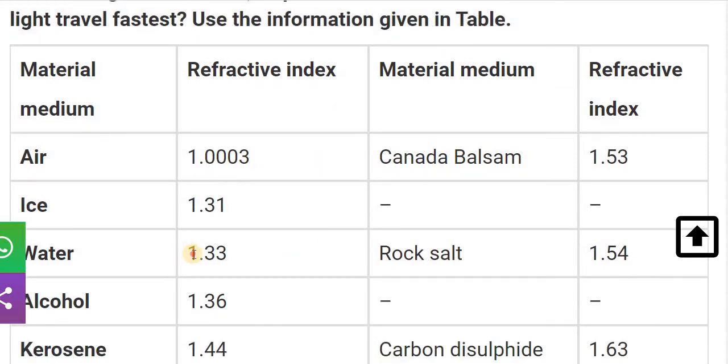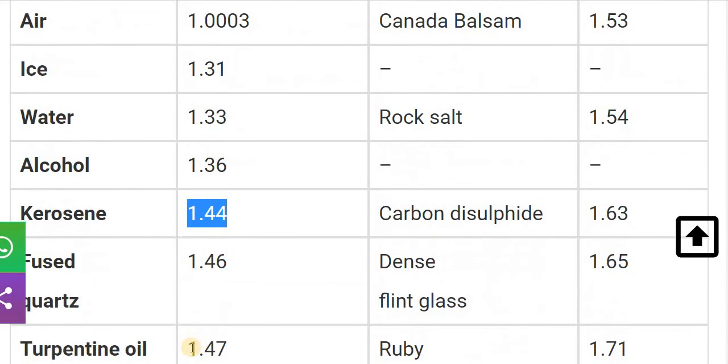Here you can see the water refractive index is 1.33, whereas kerosene possesses 1.44 and the turpentine possesses 1.46. So here the question is in which medium the light speed is faster. As I told you, the medium which possesses the lowest refractive index, that means the lowest density, the light can travel faster. As compared to the turpentine oil and kerosene, the water possesses the less refractive index.